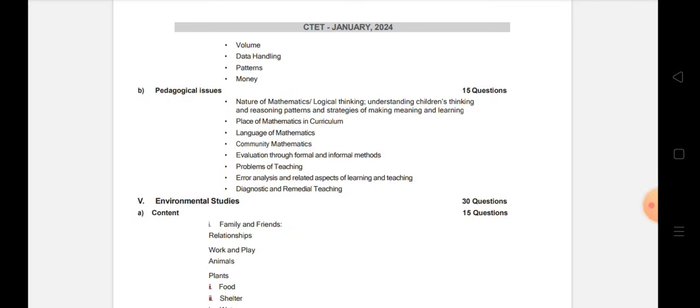Language you can choose, either language 1 English or language 2 English. One should be English, another should be any language you are comfortable with. If you are comfortable with Hindi, you choose Hindi. If Garo, you choose Garo. If Khasi, you choose Khasi. If Assamese, you choose Assamese. If Bengali, you choose Bengali. Any language you have the freedom to choose.